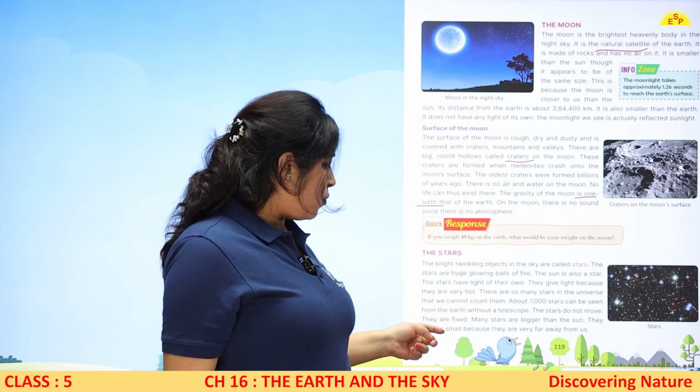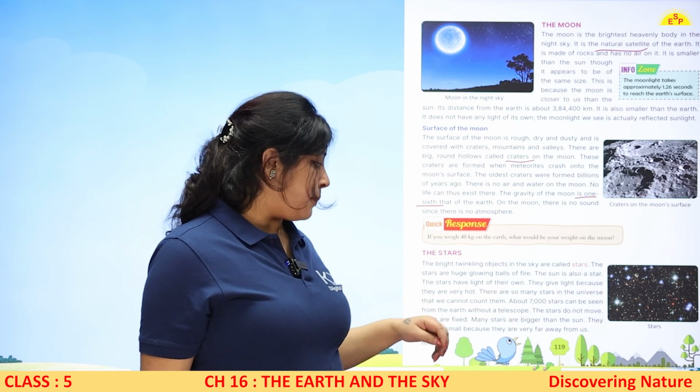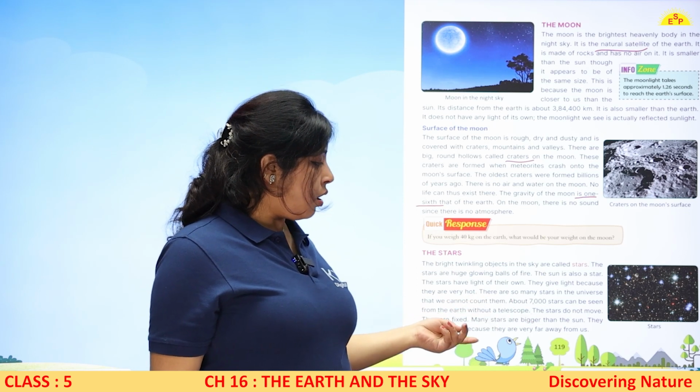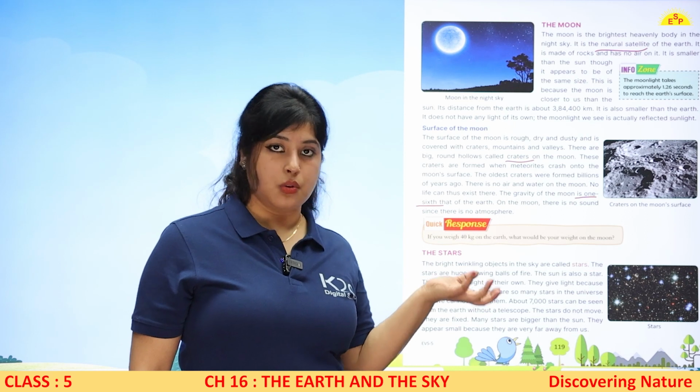The stars do not move. They are fixed at their position. Many stars are bigger than the sun. They appear small क्योंकि वो sun से भी बहुत दूर हैं.